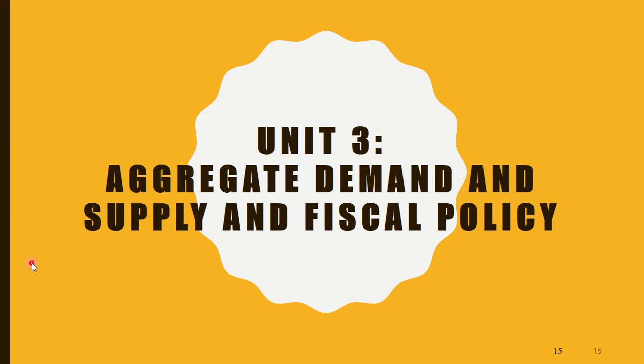Let's do this. So, we're going to talk today about multipliers when we are determining our fiscal policy measures. And we're going to talk about something called marginal propensity to consume and marginal propensity to save so that we can figure out exactly how much of every dollar of income will be multiplied.